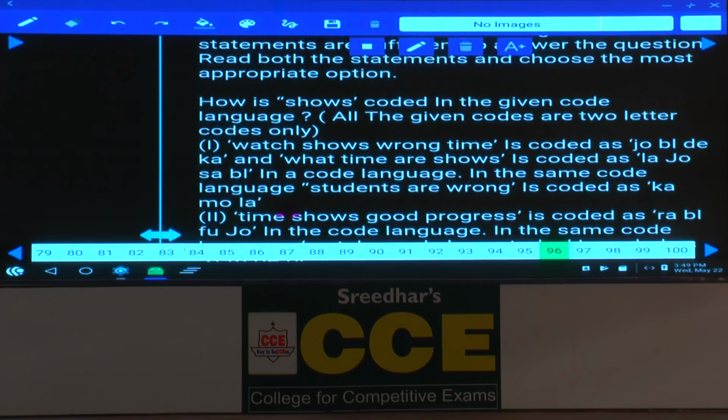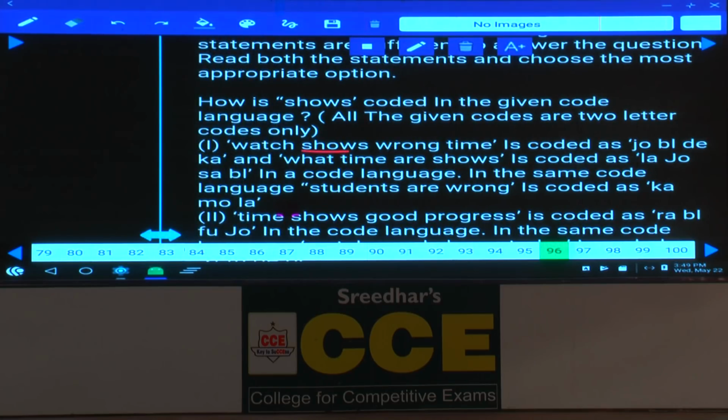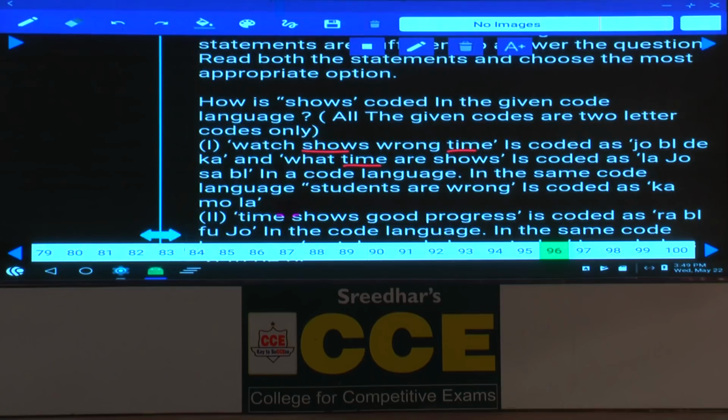Then now question number 1. How is shows coded in the given code language? Now we need to identify the code given to the word shows. Then first condition, watch shows wrong time, is coded as JOBLDEK, and what time are shows? Now in the first one, if you observe here, shows and time, here also time and shows, and 2 words are common. As 2 words are common, hence we cannot find the code for this word shows.